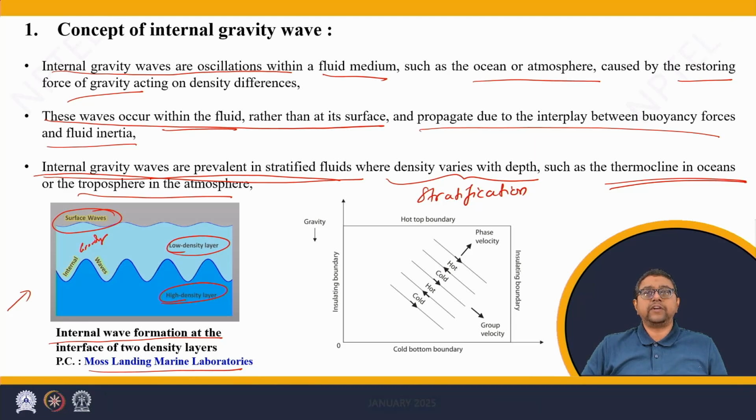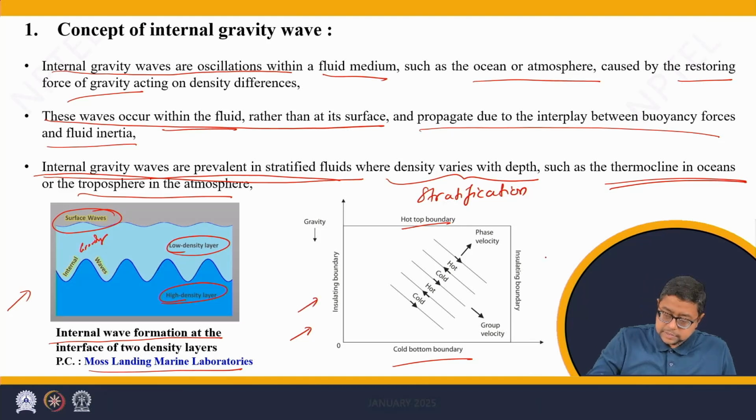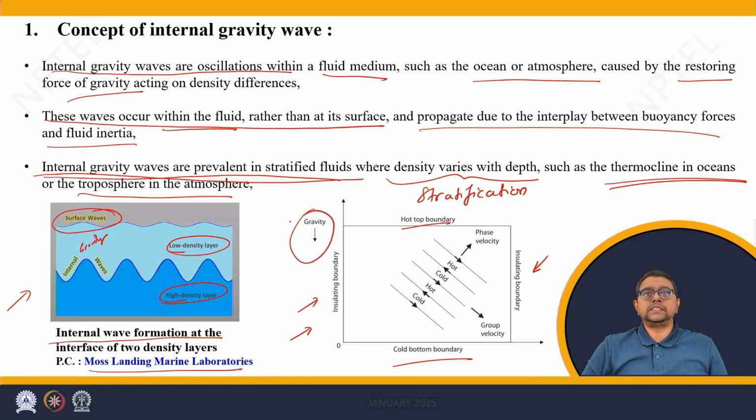In this adjacent diagram, we can see the configuration of the system is such that we have one cold boundary at the bottom and hot boundary at the top. On both sides, we have insulating boundaries. Now gravity is pointing downwards. In this diagram, the setting is such that cold boundary at the bottom would lead to high density of the medium.